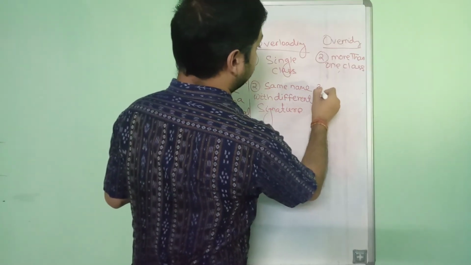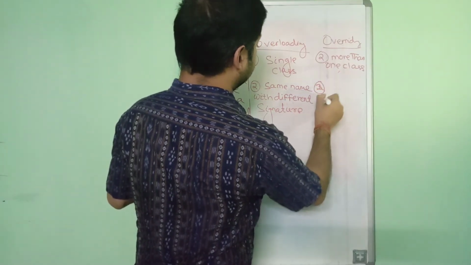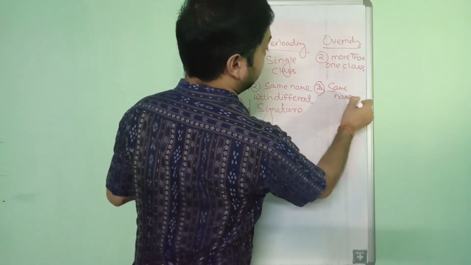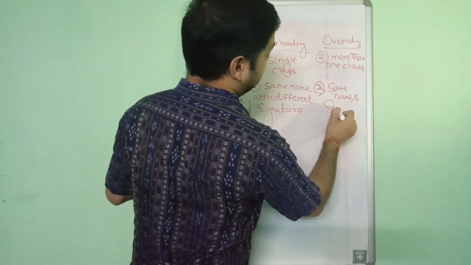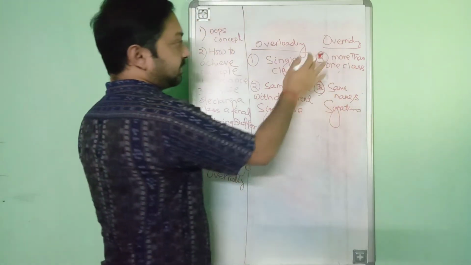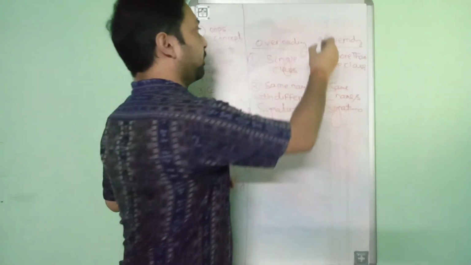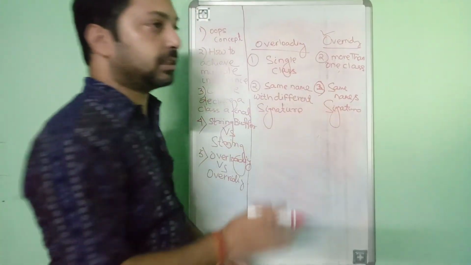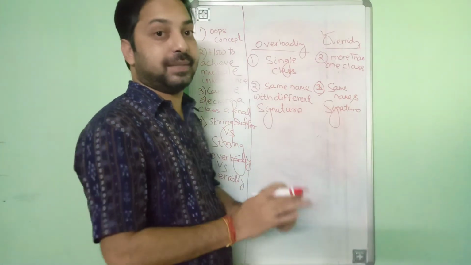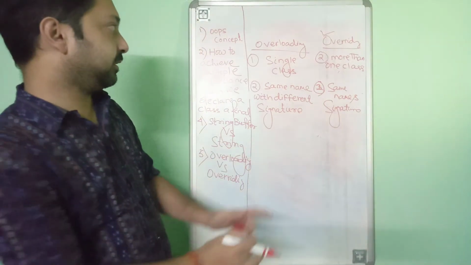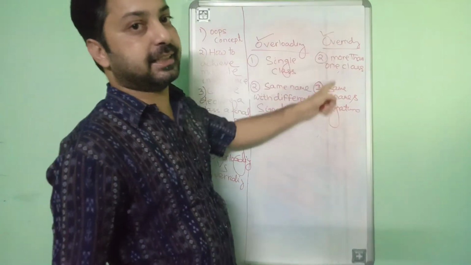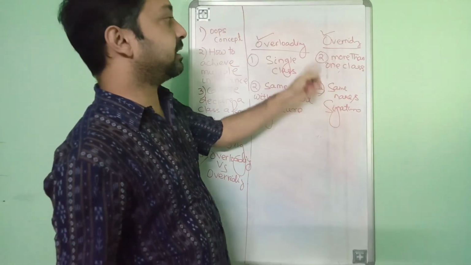In case of overriding, it is the same name and signature. Because this is possible within two different classes, one base class and another derived class must be there for overriding. But overloading is possible within a single class. When a single class has more than one method with the same name but different parameters, that is overloading. And overriding is possible in inheritance, when more than one class has the same method with the same parameters.